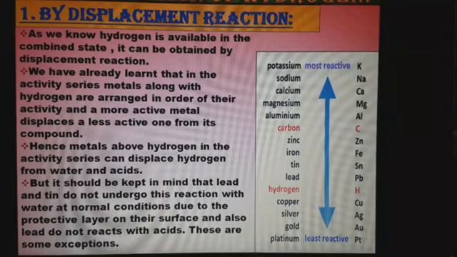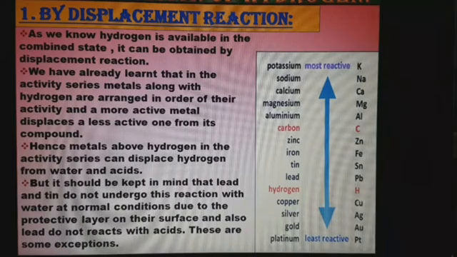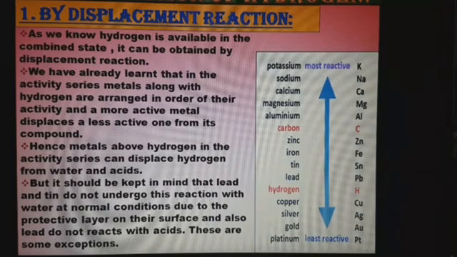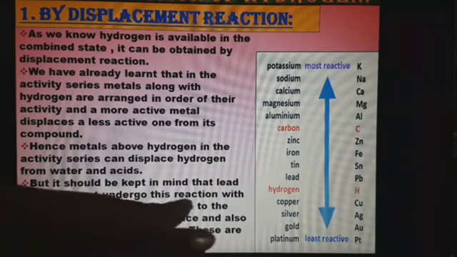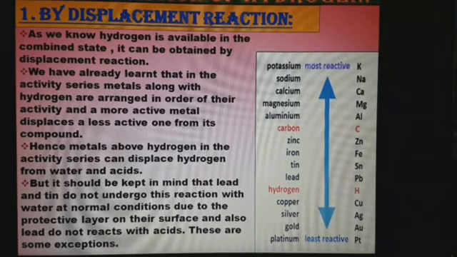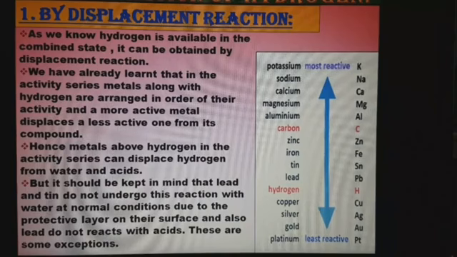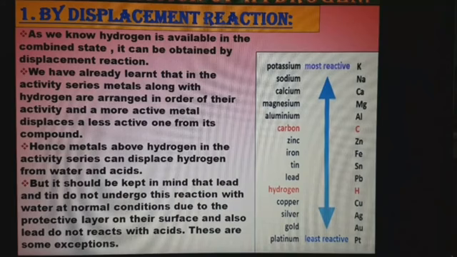So these are some of the exceptions which you have to keep in mind, that lead and tin, these two metals, do not undergo this displacement reaction with water at normal condition. At high temperature they can undergo such a reaction, but at normal condition they do not. Why does it happen so? Due to the protective layer on their surface. There is a protective layer on the surface of tin and lead metal which prevents them from reacting. This layer prevents their reactivity. That is why they do not undergo such a reaction. One thing more: lead also does not react with acid. So lead and tin do not react with water at normal condition, and lead does not react with acids. These are some of the exceptions which you have to keep in mind.